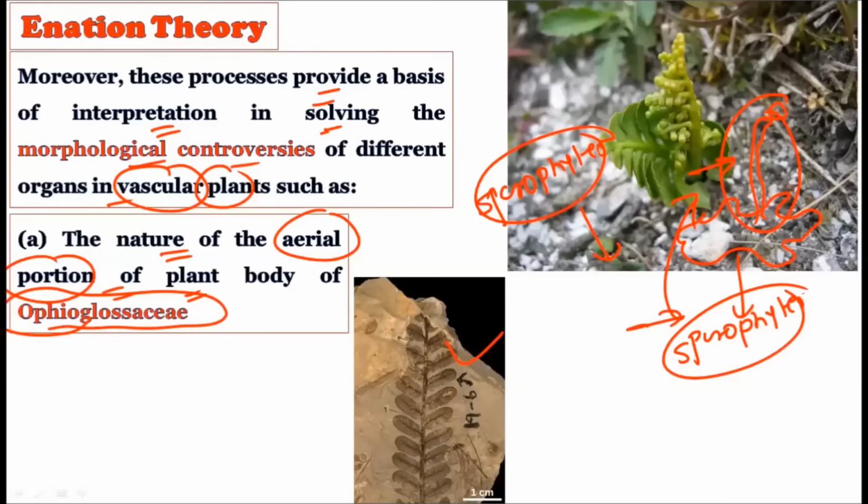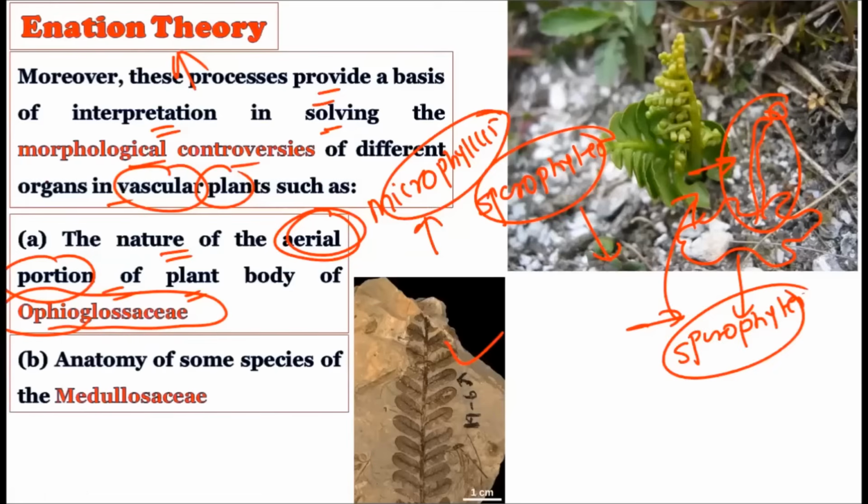And some part of it can be explained by the Enation theory, because the Enation theory is related to the microphyllous leaves. And microphyllous leaves, as you already know, are the aerial portion of the plant. So whatever the microphyllous leaves are, they are best explained by the Enation theory, and the rest is explained by the Telome theory. So whatever the aerial portions were in the earlier pteridophytic plants are best explained by these particular theories. Morphological controversies were solved by these theories.